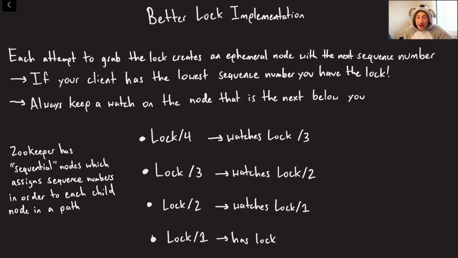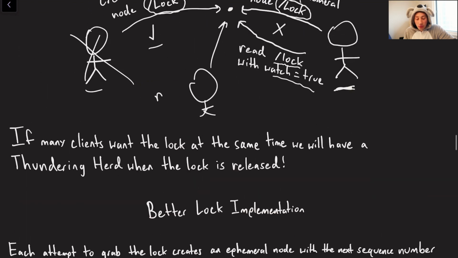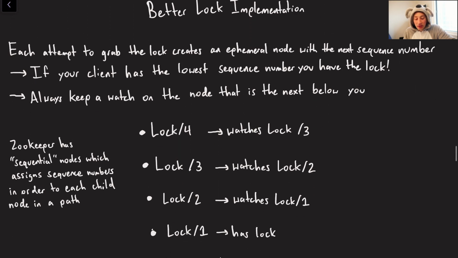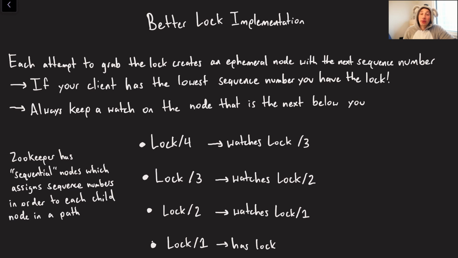Well, basically, the idea now is that in order to avoid a thundering herd, rather than just trying to grab one individual node /lock, every single attempt to grab a lock is going to create a node in the lock path with an increasing sequence number. And remember, we can do this very easily with sequential nodes. So the first attempt to grab a lock by client A is going to create lock/1, the second attempt is going to create lock/2, the third lock/3, and the fourth lock/4.